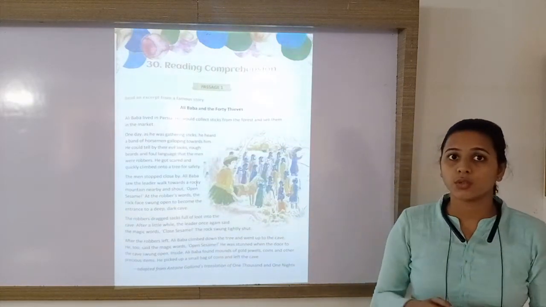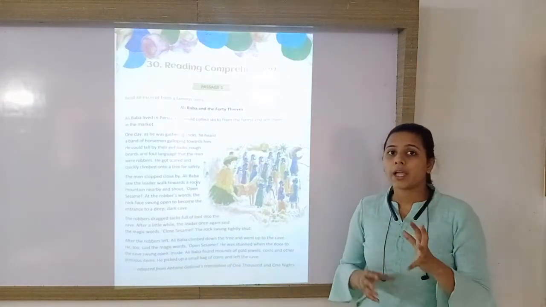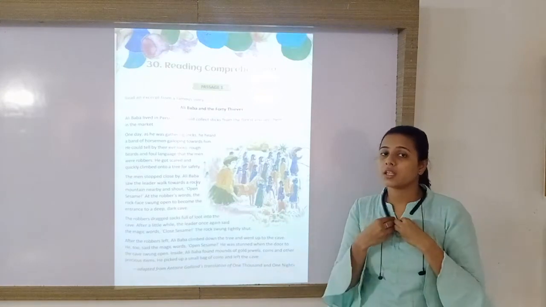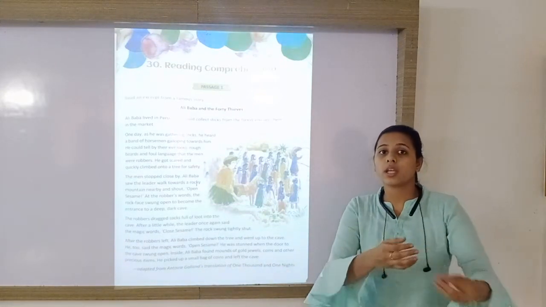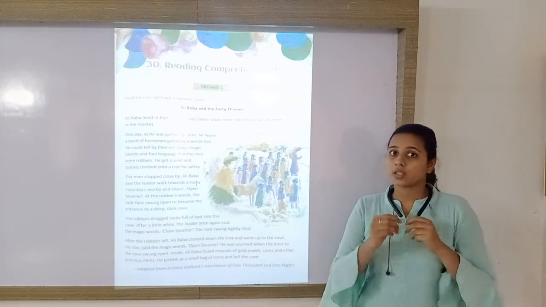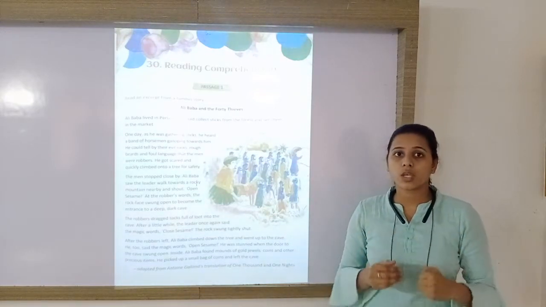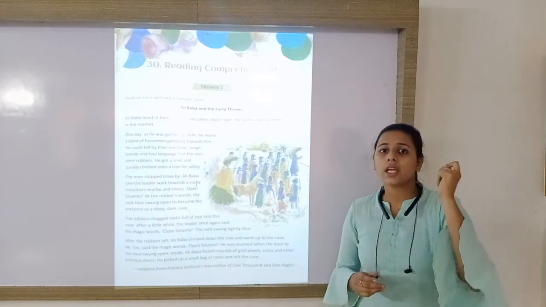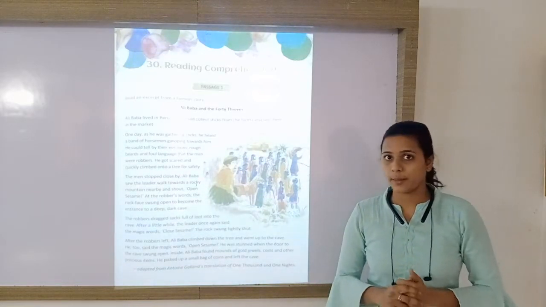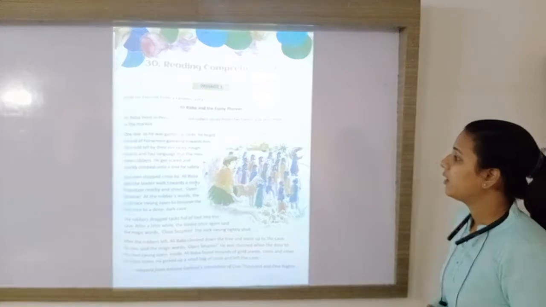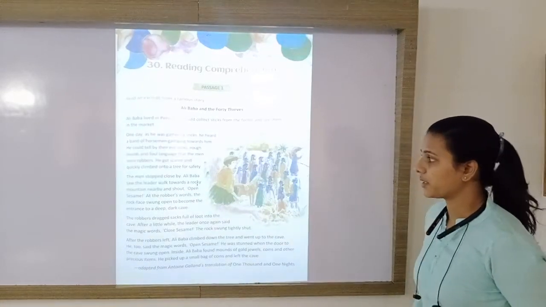When he saw the robbers, by their appearance he could understand that they are robbers, and when he saw that they are coming towards him, he got scared because they were robbers, they can do harm to Ali Baba. So he was scared and quickly he climbed up on a tree to save himself, for safety.